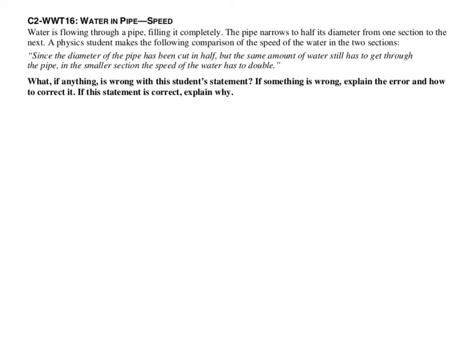Chapter 15, Sample Problem Number 10. Water is flowing through a pipe, filling it completely. The pipe narrows to half its diameter from one section to the next. A physics student makes the following comparison of the speed of water in the two sections.